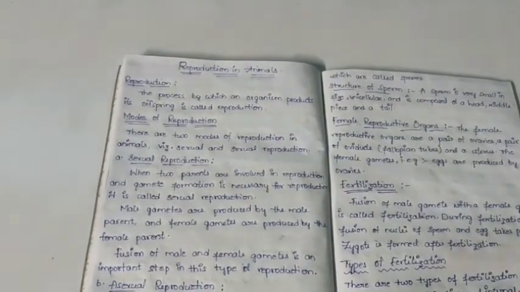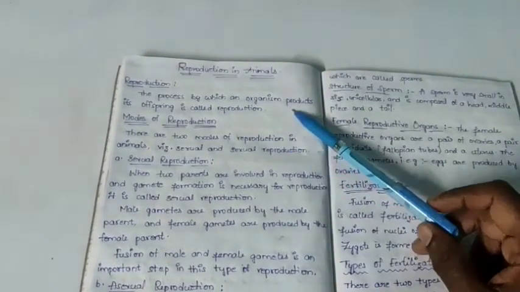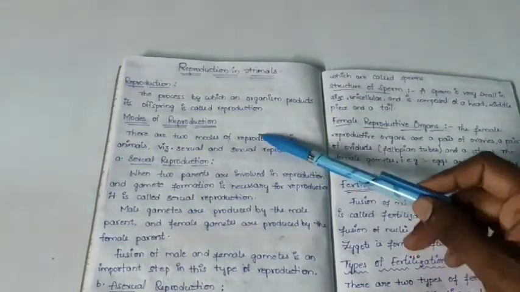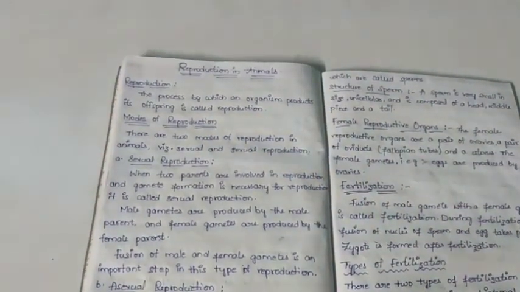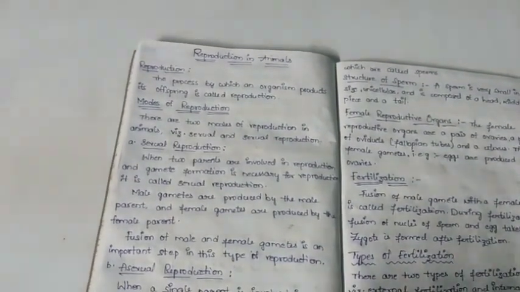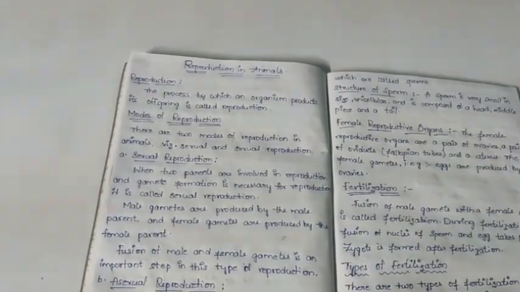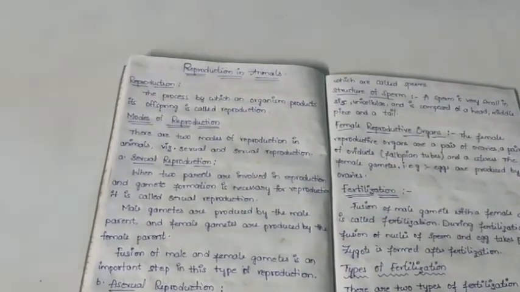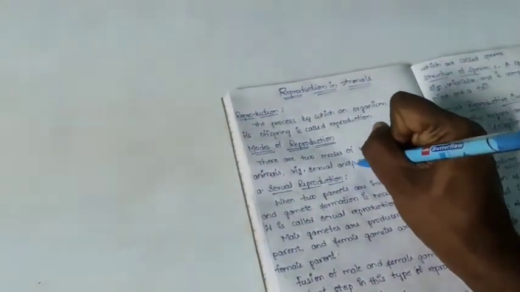Okay, we understood now. Once again I am repeating, reproduction means the process by which an organism produces its offspring. Then coming to modes of reproduction. What are the modes of reproduction? There are two modes of reproduction in animals. That means reproduction may take place by two modes. One is sexual reproduction, or the second one is asexual reproduction.